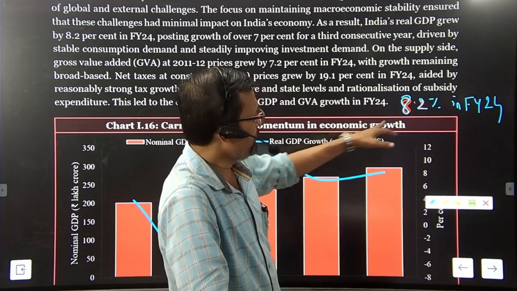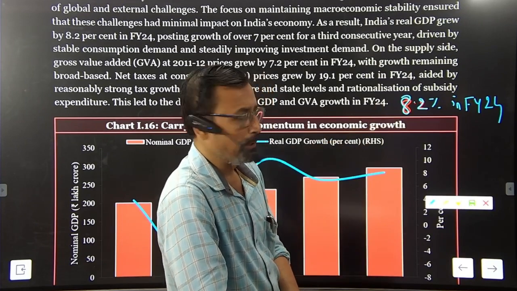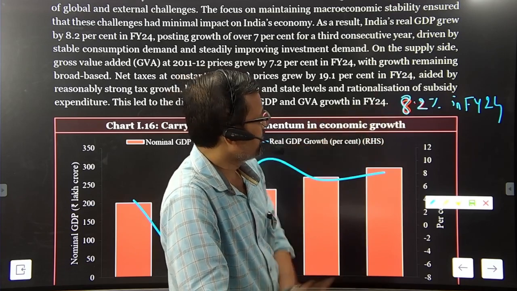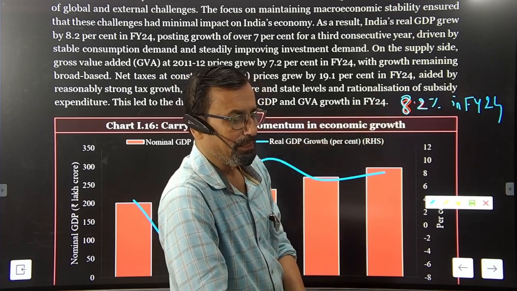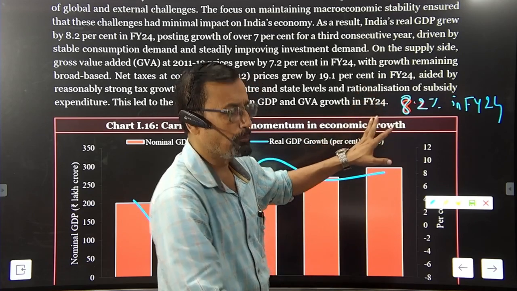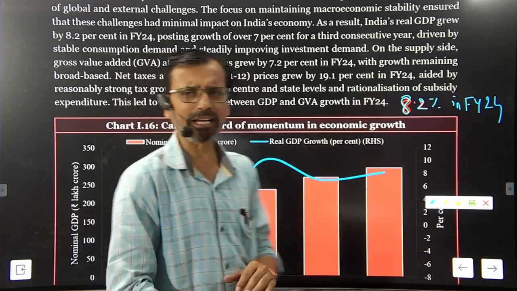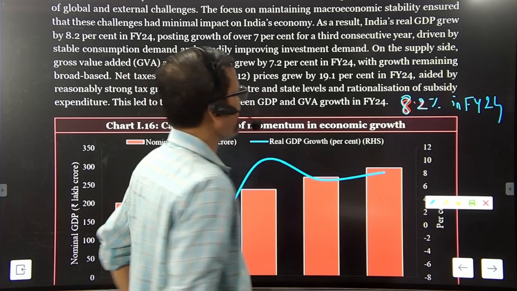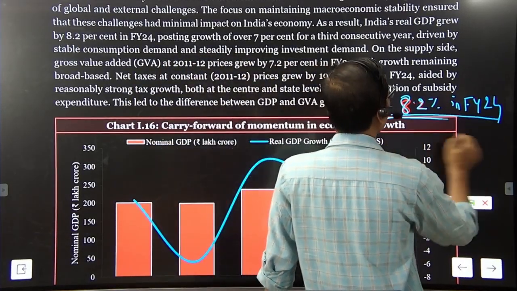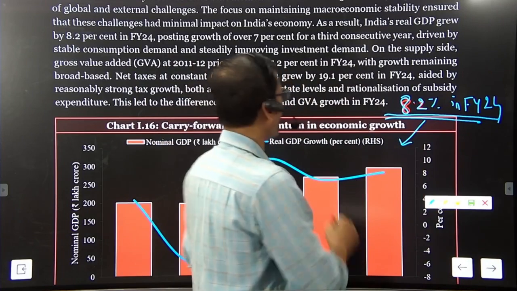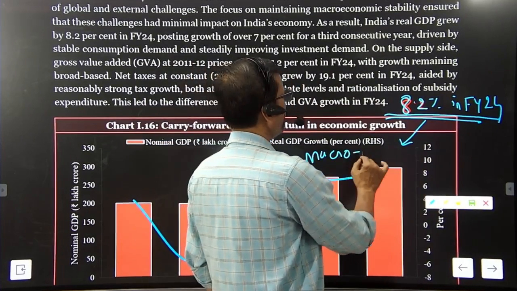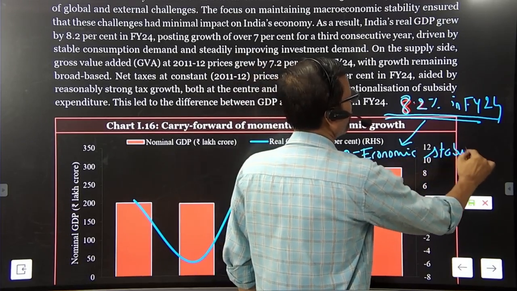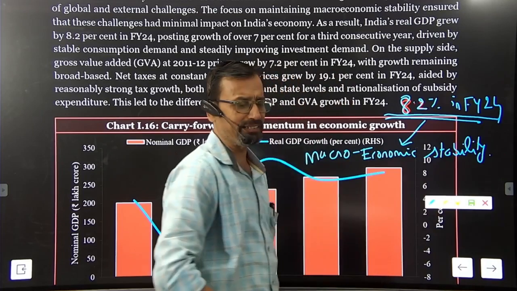Why such GDP growth? It has risen consistently, and the momentum in growth became possible because of a focus on maintaining macroeconomic stability. This growth was achieved because of Indian macroeconomic stability. What is the macroeconomic stability here?